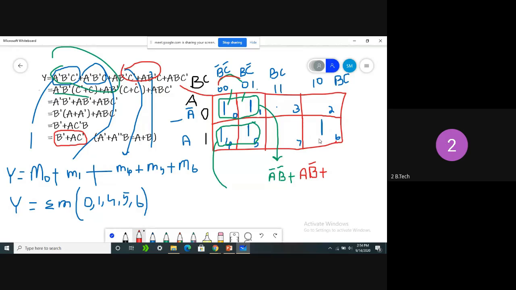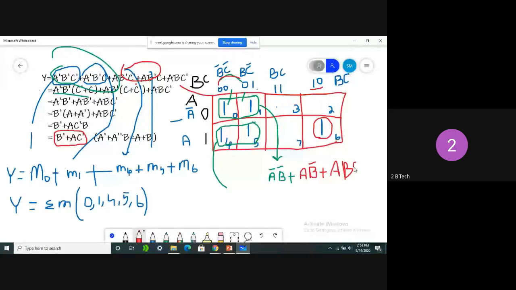What about this term? This term remains; it is not merged with any other ones. Clear, all of you? So that is the reason we are writing the same equation. What is the value of A here? A value is 1, and what are the B and C values? B is 1 and C is 0. So that is nothing but B C bar. Are you clear, everyone?